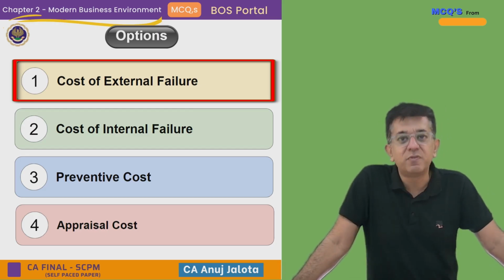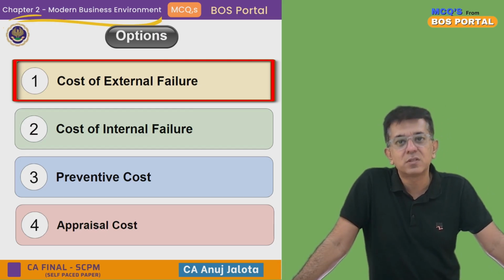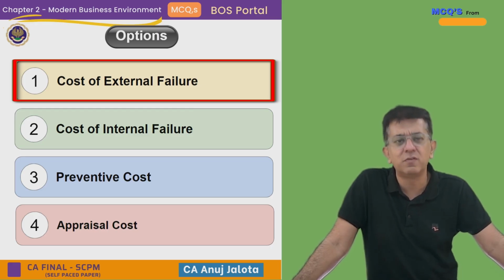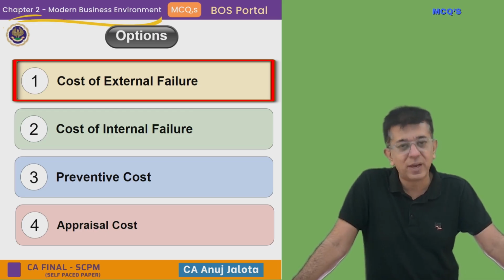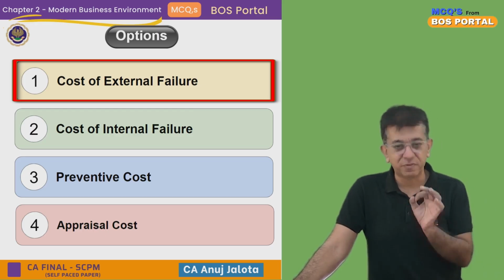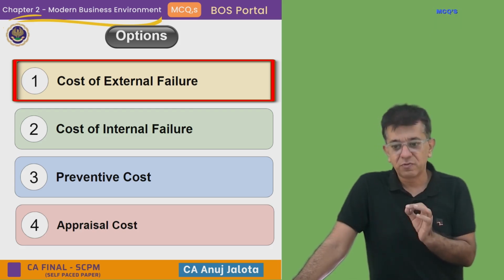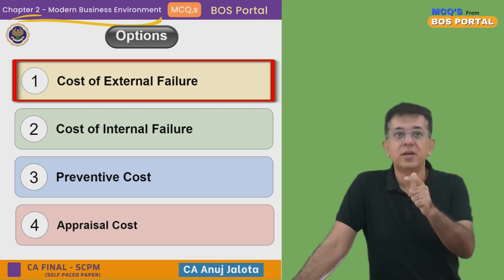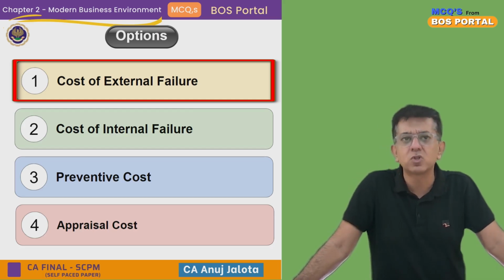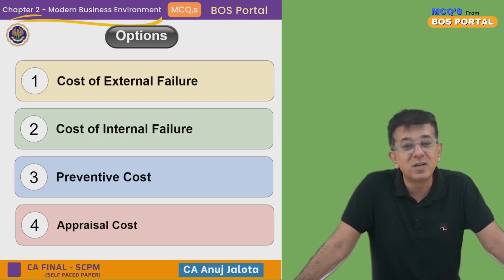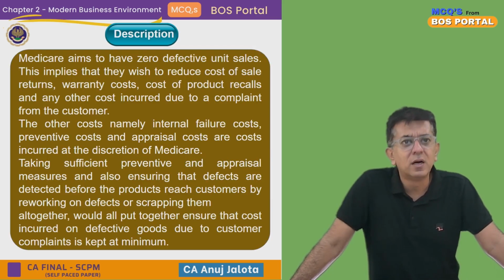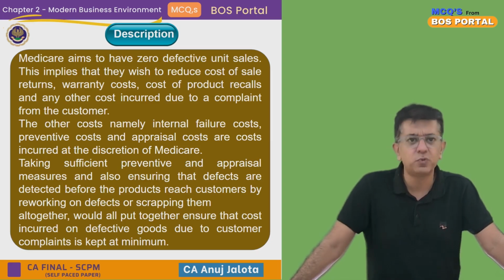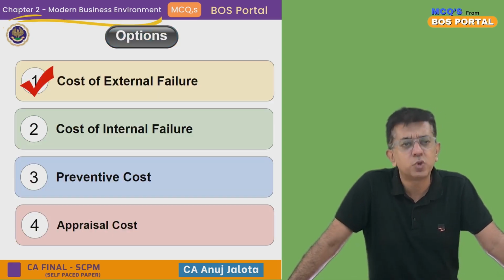So we want to have zero defective sale units. So this will be shown in which cost? Obviously this will be shown in cost of external failure. Why? Because we want to be having zero defective sale units, so there should not be any returns from the customer. Returns from the customer means it is nothing but cost of external failure, cost that is incurred once a product is sold. So the correct answer in this case should be 1. This is ICAI's explanation which I have covered. So answer should be 1. That is the correct answer.